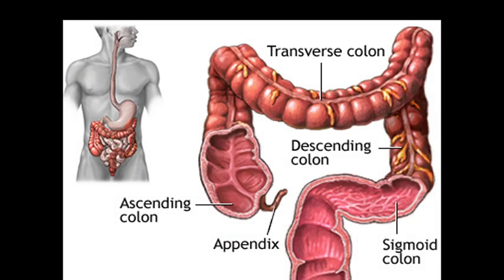Large intestine also consists of different parts. Here is the ileum which opens into the large intestine, and the first part of the large intestine, sorry, it is mistakenly labeled. The first part of the large intestine is the cecum, and from the cecum a finger-like structure arises which is called appendix.